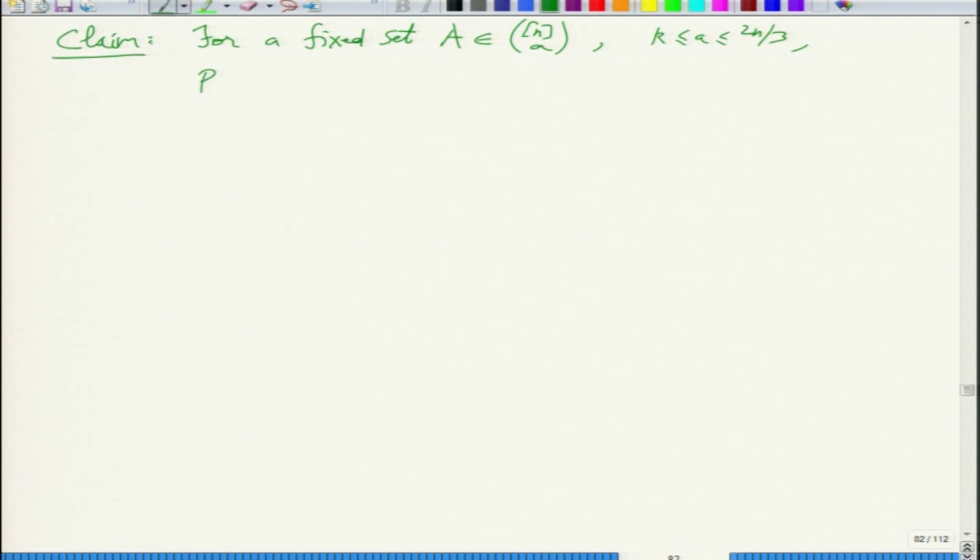So for a decent sized fixed set A, the probability that a random set R intersection with A comes out to be k sized, where R is a random n by 2 size subset of 1 to n.